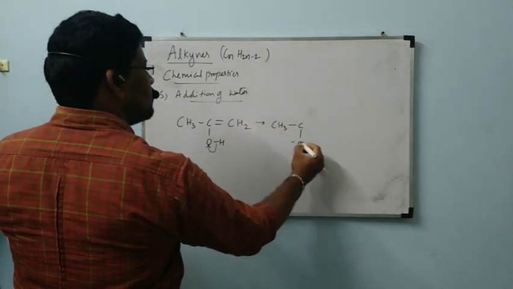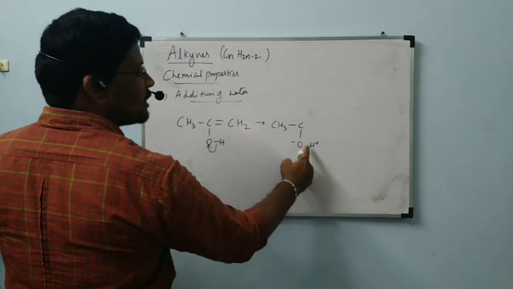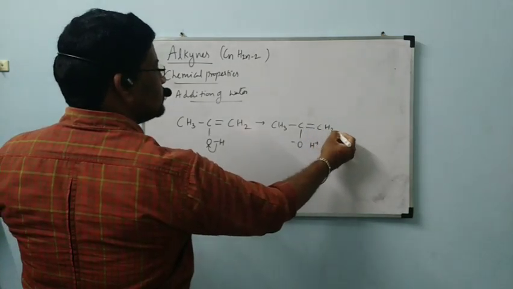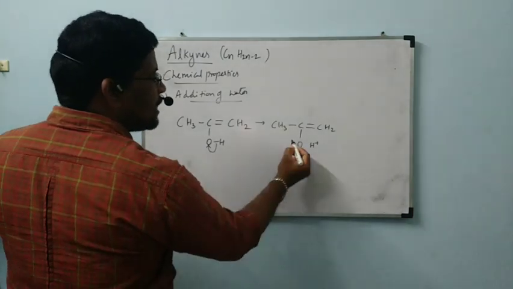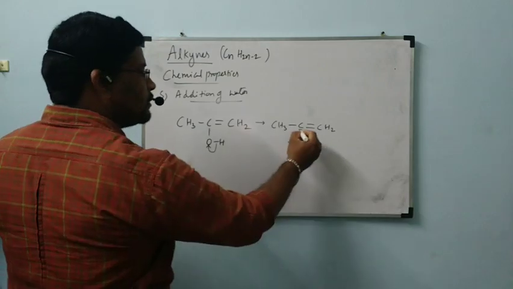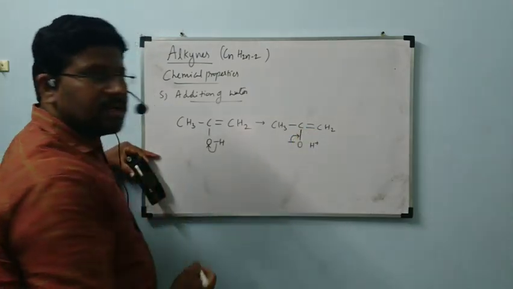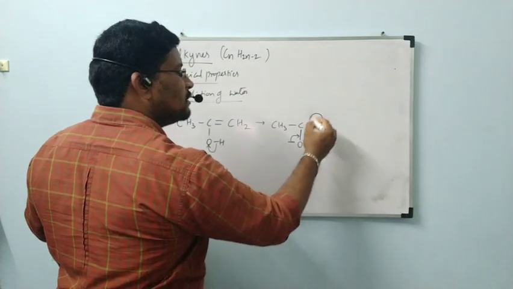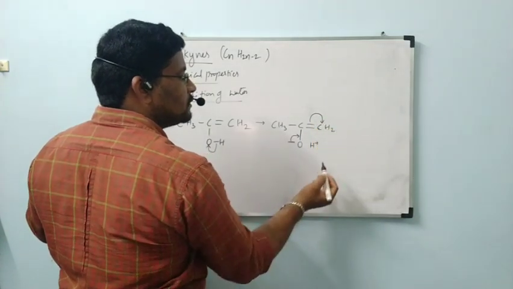CH3C O minus, the bond is cleaved, so H plus, double bond CH2. Then what is going to happen? This minus becomes a double bond between carbon and oxygen. At that time, the negative charge is shifted onto this carbon.